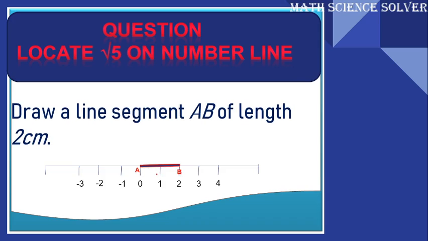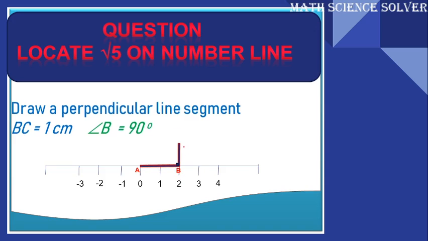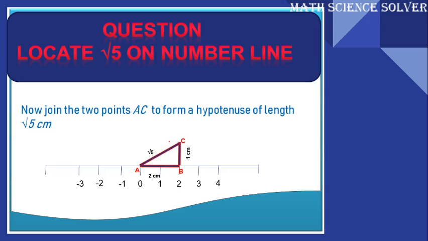Then draw a perpendicular line segment, that is, angle B is equal to 90 degrees and BC is equal to 1 centimeter. Mark it using your compass. Then ABC will be our required right angle triangle. Now AC is root 5 because AB is 2 and BC is 1, and using Pythagoras theorem, if you calculate, you will get AC as root 5 centimeter.